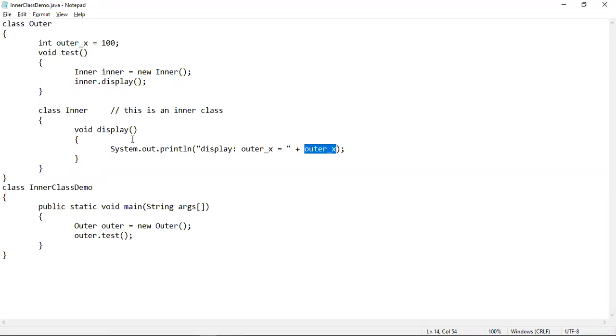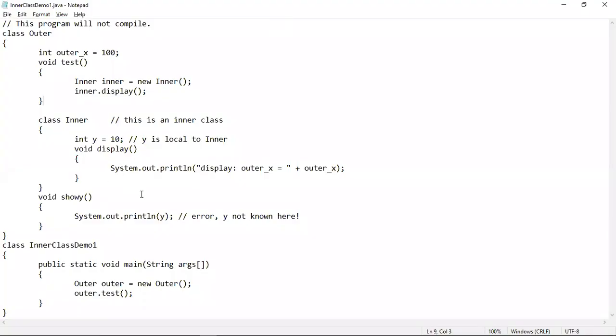This is called instance inner class because in order to access the inner class method display, you have created an object of this inner class inside the scope of the outer class. That's why it is known as instance inner class. Now I have already told that the outer class cannot directly access inner class contents. If it wants to do so, then it has to create an object of the inner class inside its own body. Now, let's see another program to demonstrate what happens when the outer class wants to access the inner class contents without creating any object.